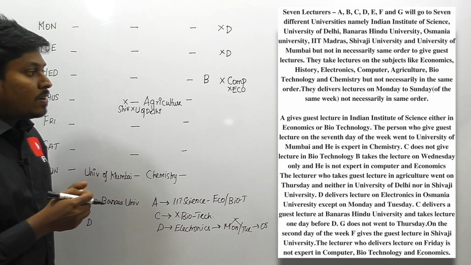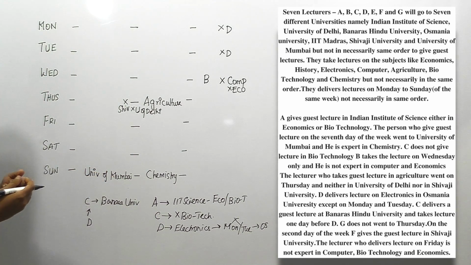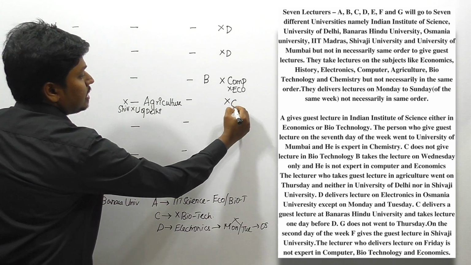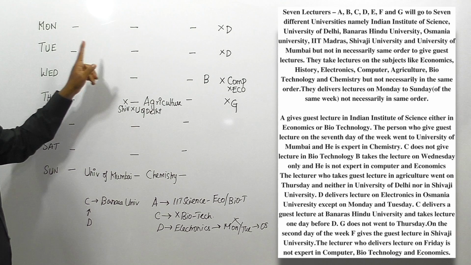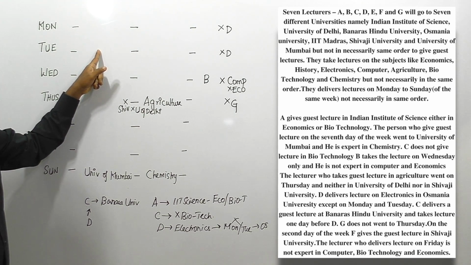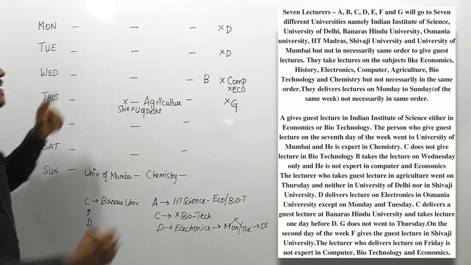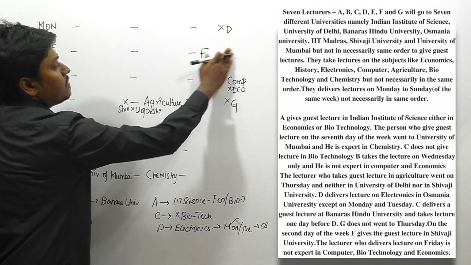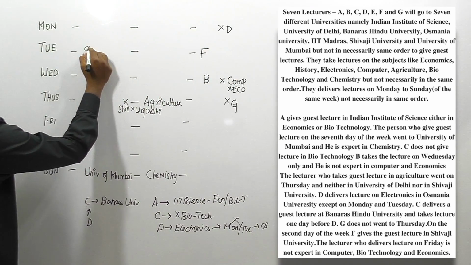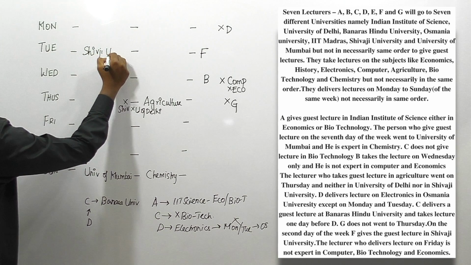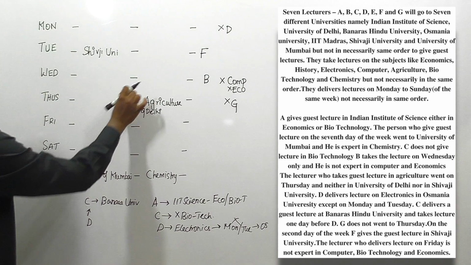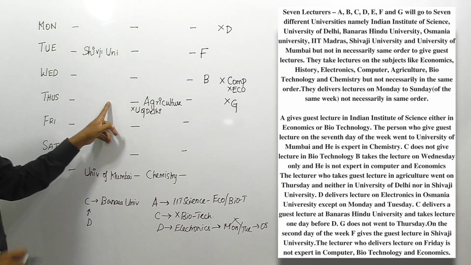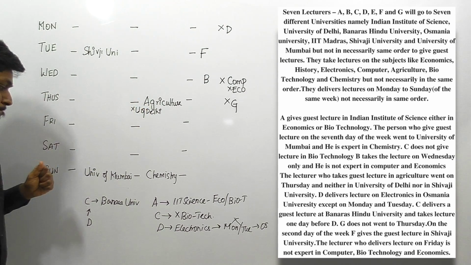G does not go on Thursday. So friends, the person G is not on Thursday, so we can't place G here. And the next point is on the 2nd day of the week. The 2nd day will be Tuesday. So F gives a lecture in Shivaji University. So friends, this is the place for F. And E gives a lecture in Shivaji University. So we have fixed Shivaji University, and this is not the place for University of Delhi.